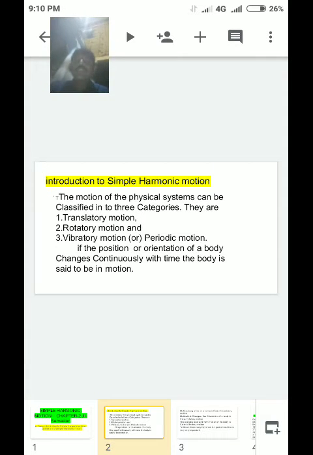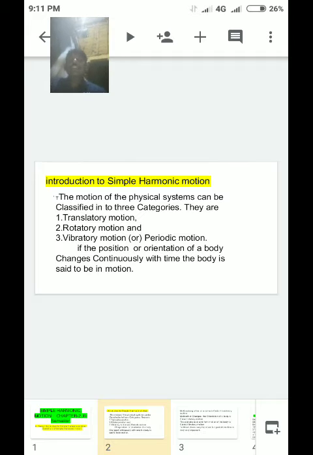Introduction. The motion of physical systems can be classified into three categories. They are translatory motion, rotatory motion, and vibratory motion or periodic motion. If the position or orientation of a body changes continuously with time, the body is said to be in motion.